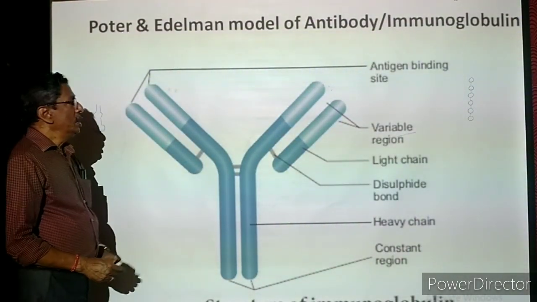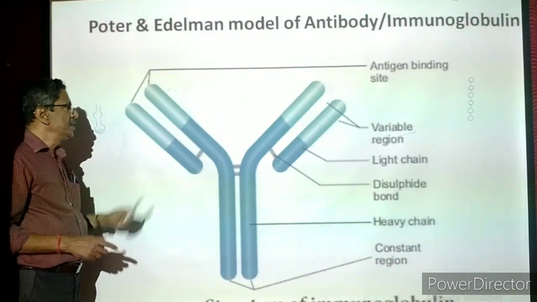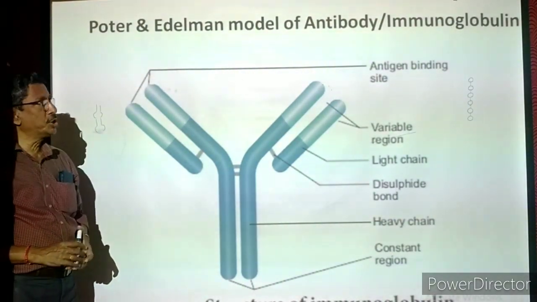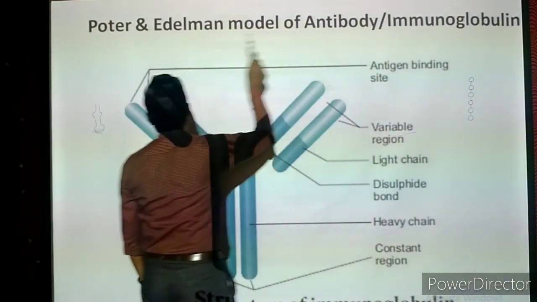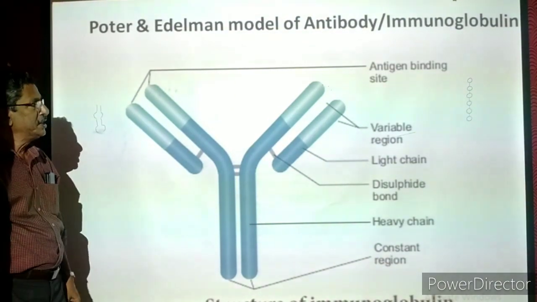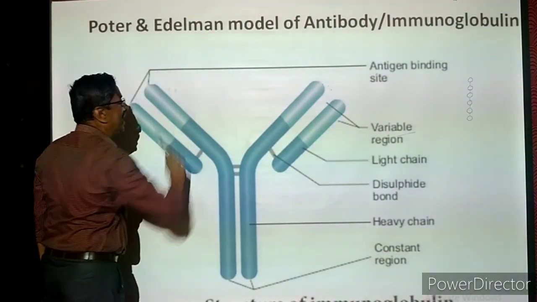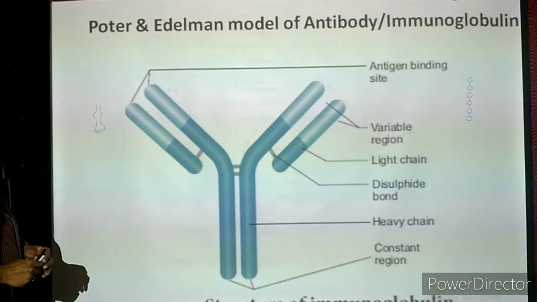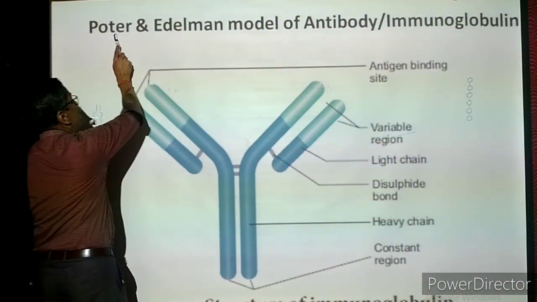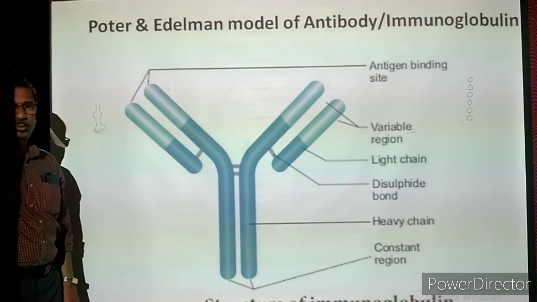Now we are going to see the molecular structure of one immunoglobulin. Commonly we have to study this structural organization of one immunoglobulin molecule or antibody molecule. This antibody molecule structure was designed by 2 scientists. They were co-workers in the research. They were Porter and Edelman. So we are calling this model of immunoglobulin the Porter and Edelman model of antibody or immunoglobulin.